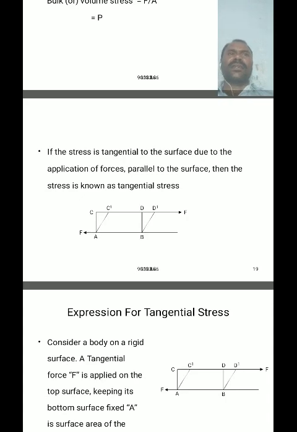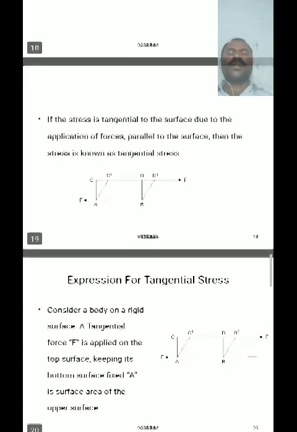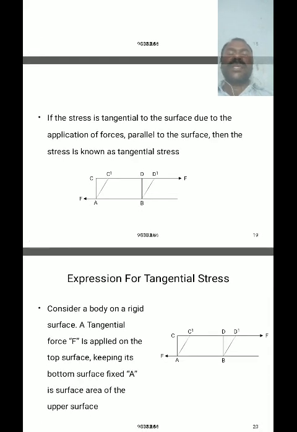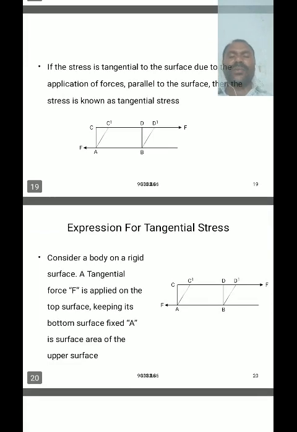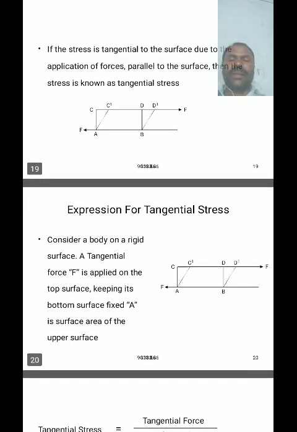This tangential stress causes changes only in the structure of a body. For example, just consider a body with a rigid surface.